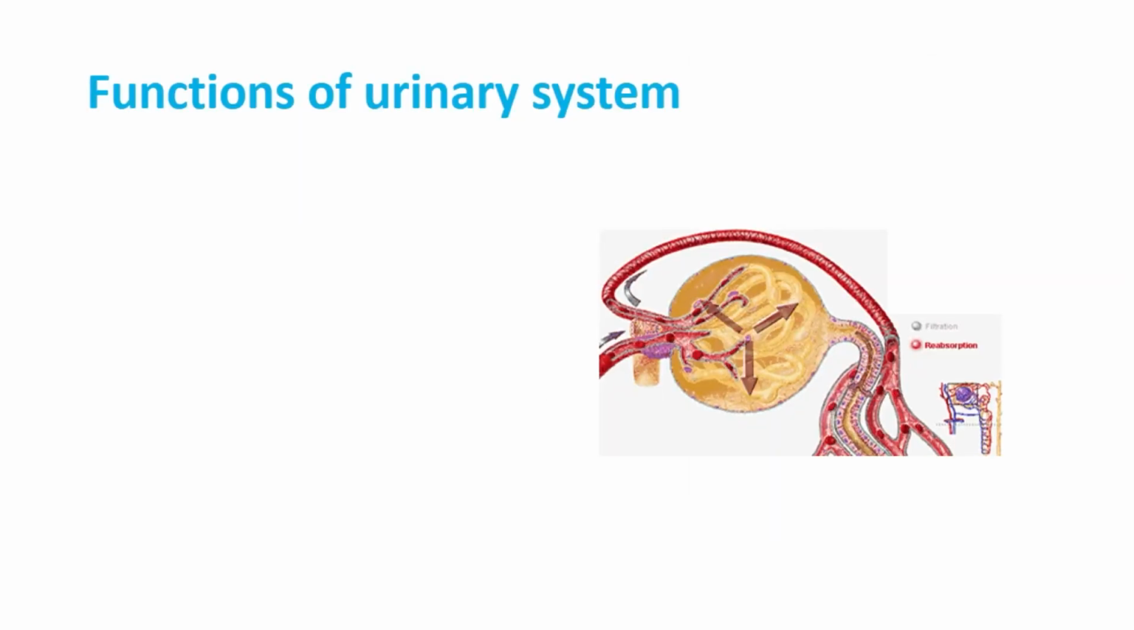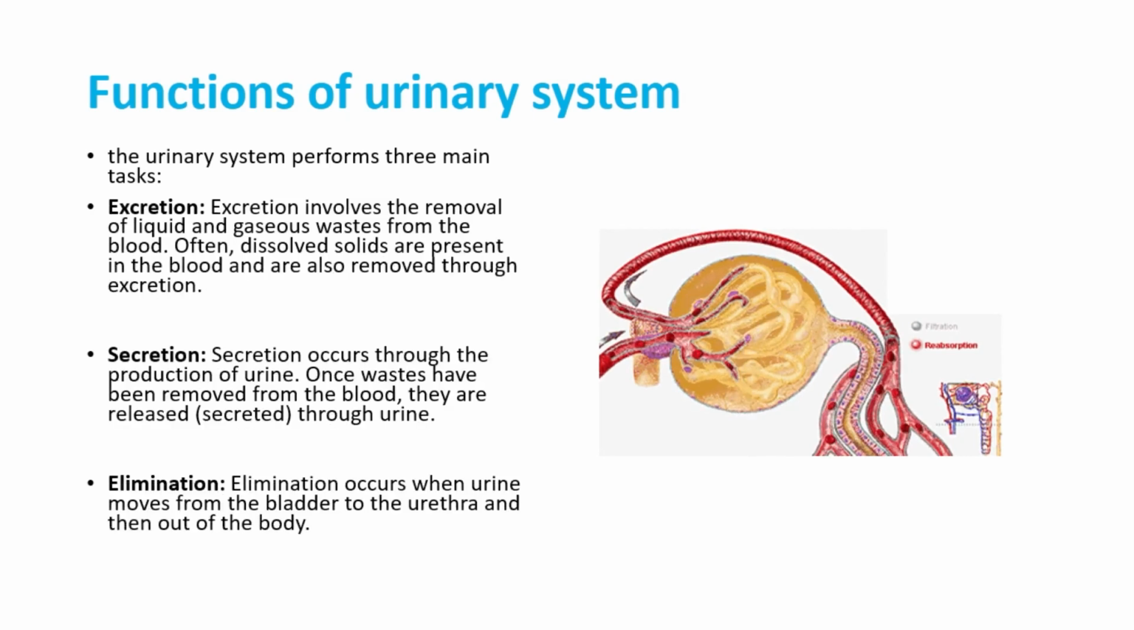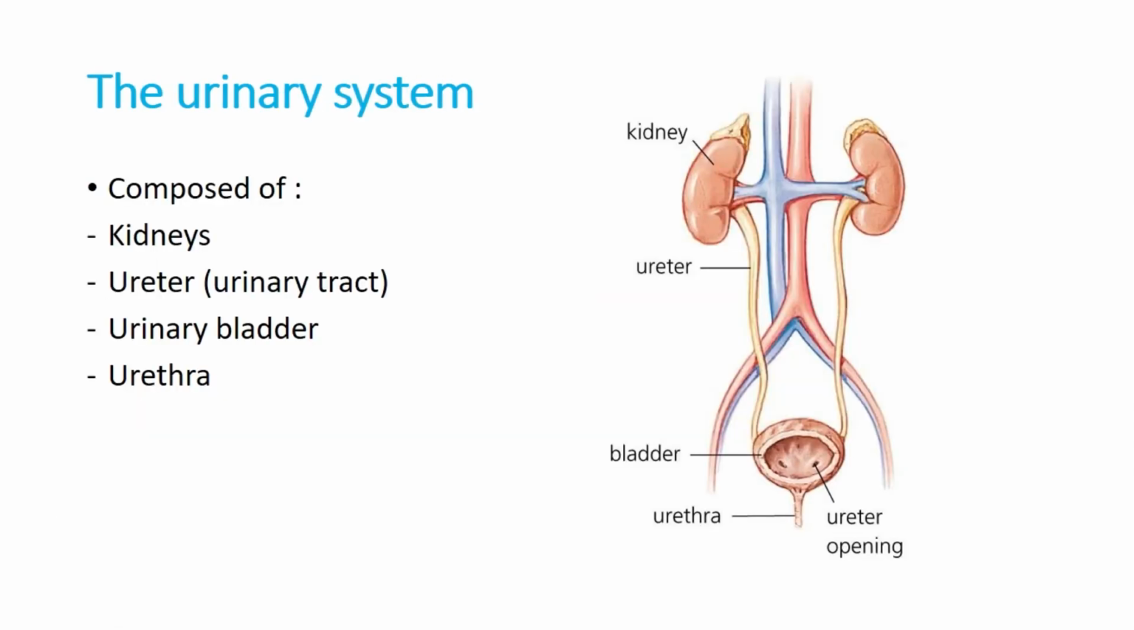About the function of the urinary system, we can say that there are mainly three functions, which are excretion, secretion, and elimination. About the excretion, we can say that it involves the removal of liquid and gaseous wastes from the blood. Often soft solids are present in the blood and are removed through excretion. About the secretion, we can say that it occurs through the production of urine. Once wastes have been removed from the blood, they are released through urine. And about the elimination, it occurs when urine moves from the bladder to the urethra and then goes out from the body.